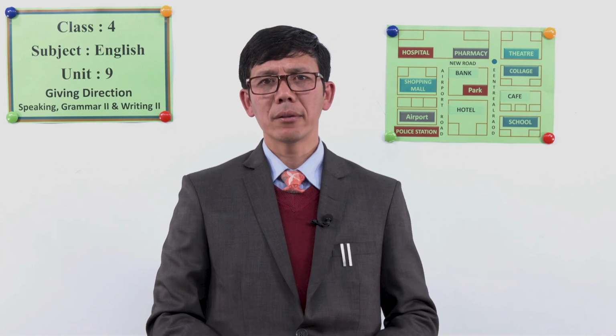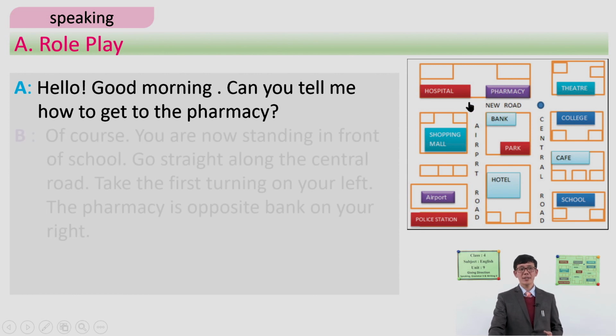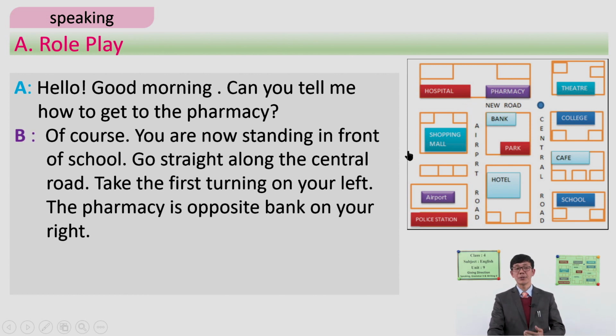A stranger asks first the question, hello, good morning. Can you tell me how to get to the pharmacy? Look at here, here is the pharmacy. So, can you tell me how to get to the pharmacy? And what does the other person reply? Look at here. Of course, you are now standing in front of a school. Where is the person? The person is here, standing in front of the school. You are now standing in front of a school.